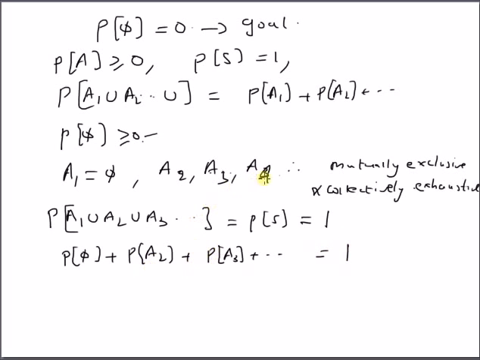But since the events A2, A3, A4 are mutually exclusive and collectively exhaustive, their total probability should equal the probability of the sample space. That is, P of phi is equal to 1 minus P of S, which is also 1, which is equal to 0. Hence the difference is equal to 0. That is, the probability of the empty set is equal to 0.